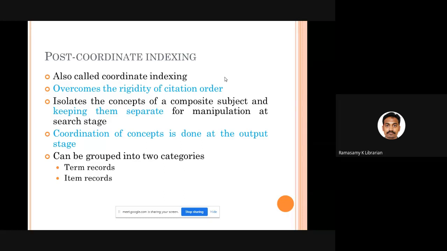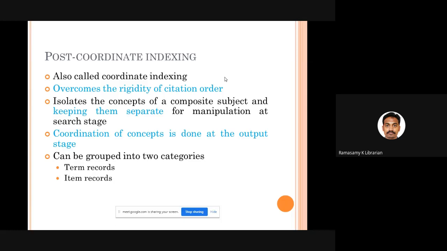We bring them together, we coordinate, and then we execute the query to find out what books are available. So in this case, the coordination of individual concepts, individual headings, takes place at the time of searching. At the time when we retrieve and view the documents, the individual terms that may be used to describe the subject will be brought together, and then they will find out the result for this particular query. Fine, good. That is post-coordination.